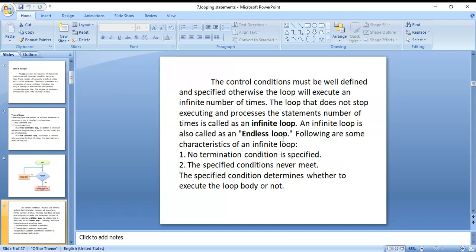If there is an infinite number of steps, then those are not possible. Here you can see, first, no termination condition is specified. The specified condition is never met. Then that is called an endless loop or infinite loop.